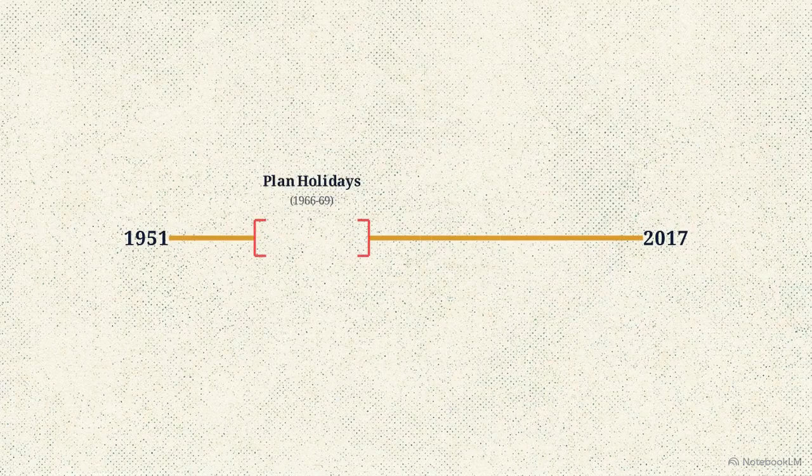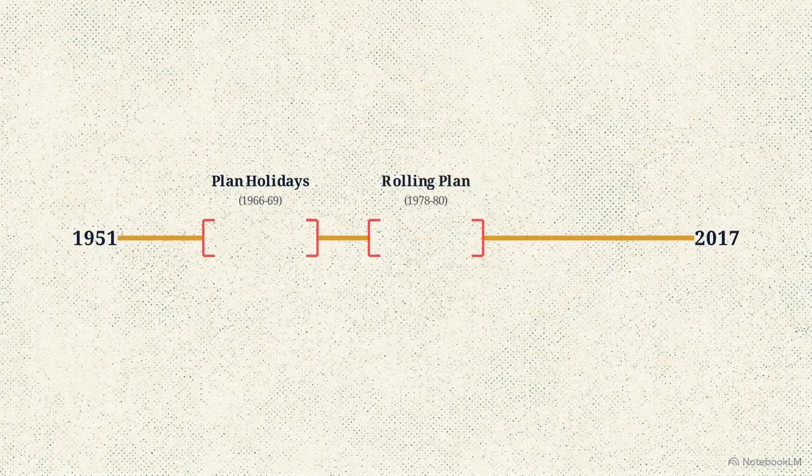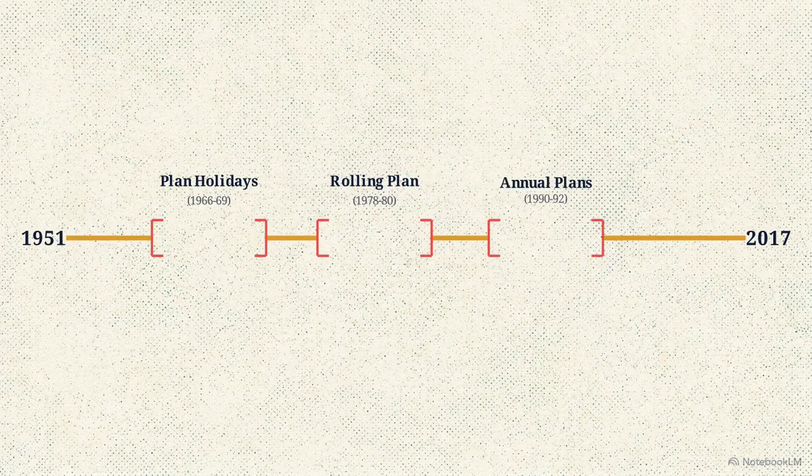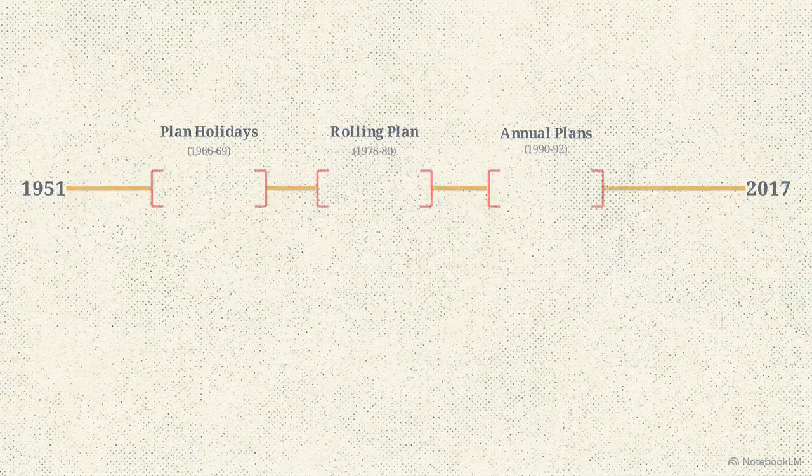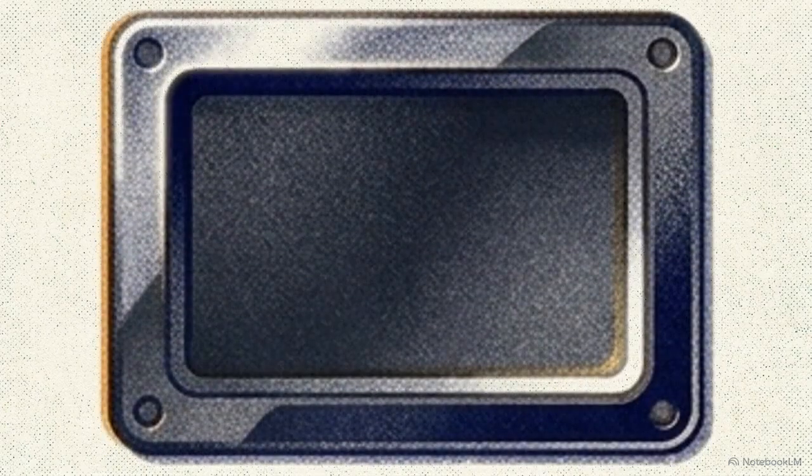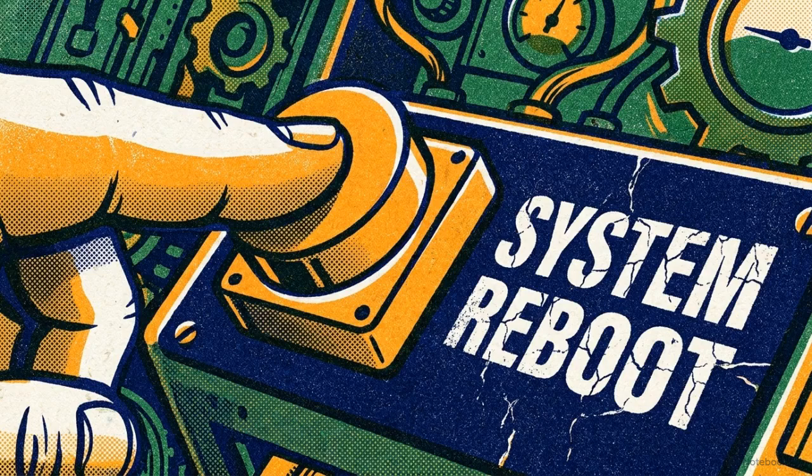3 distinct historical gaps broke the timeline: the plan holidays beginning in 1966, the rolling plan of 1978, and the annual plans triggered in 1990. We are going to chronologically map all 12 plans using this data dashboard. By deconstructing the target versus actual growth, we can isolate exactly where the system succeeded and why it occasionally failed. Understanding the modern Indian economy requires looking closely at these theoretical plans and analyzing the forced system reboots triggered by